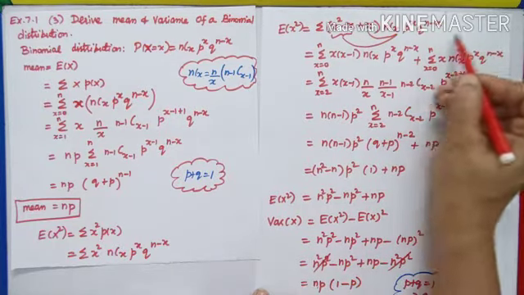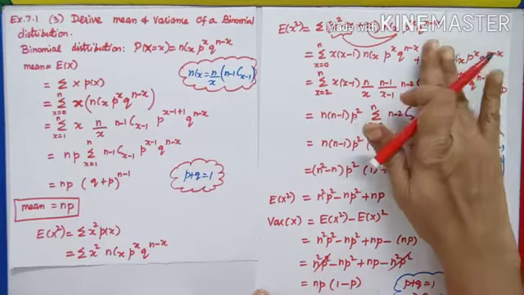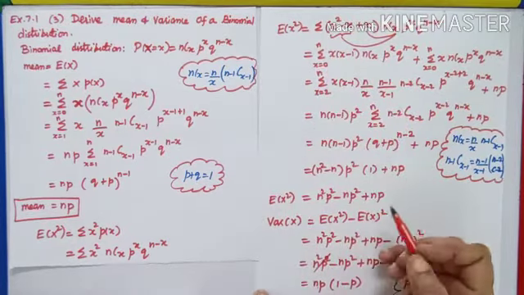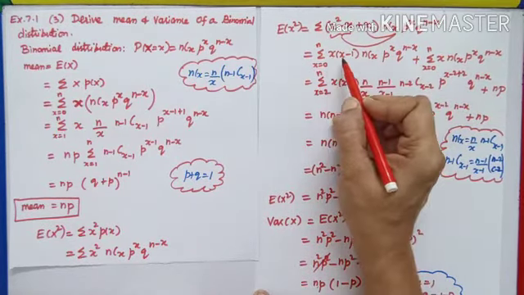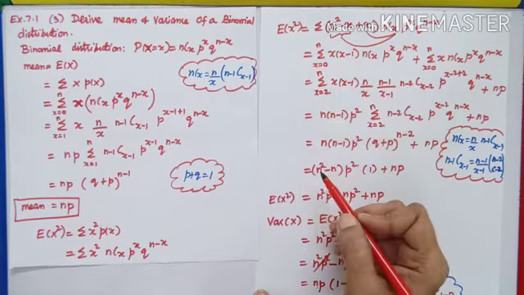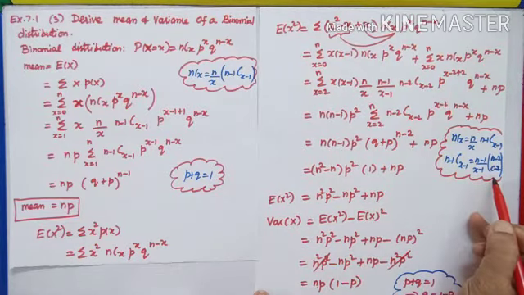We know this full thing becomes np from this step. So the second part becomes np. Concentrate on the first part. X square minus x, I can write x into x minus 1. Because here x into x minus 1 is coming, this ncx, we rewrite like this pattern.